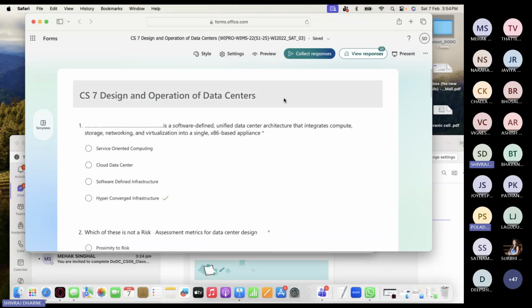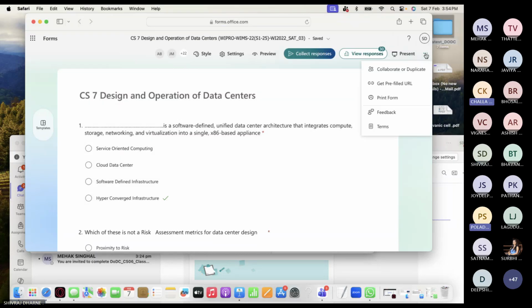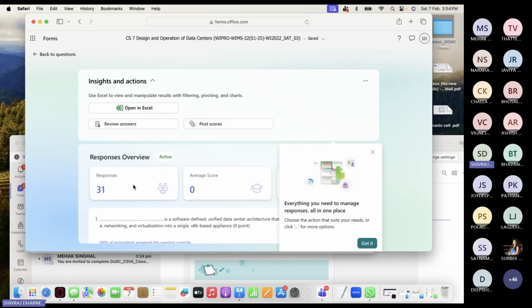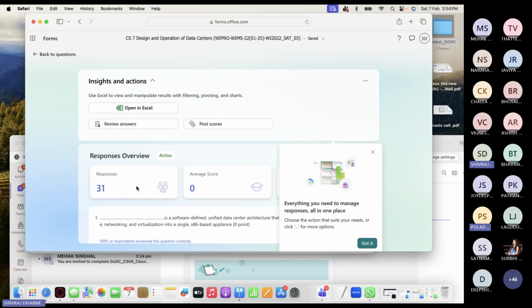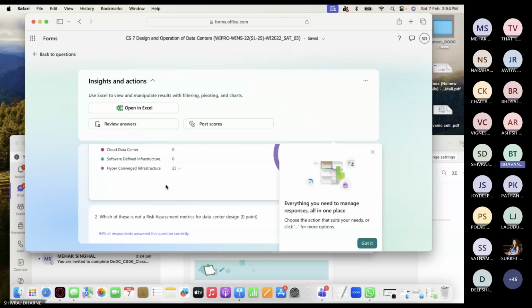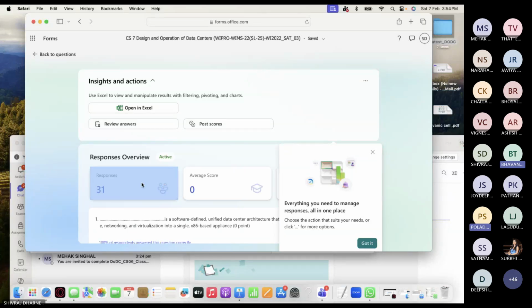And then click on View responses. You want all the responses, right? Whatever you give. This one is, I think, 31 responses. So you can see it here. Click on Open in Excel. So it will show you our roll number, everything.